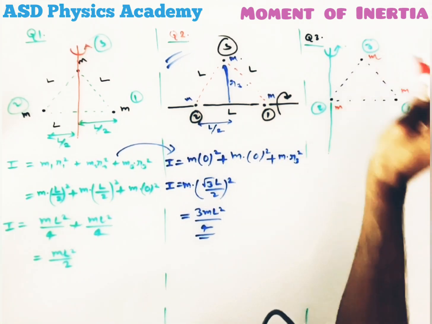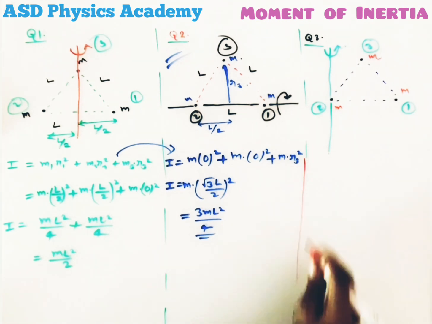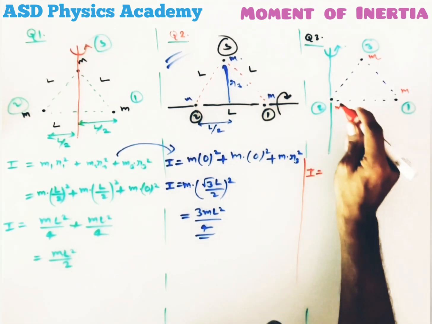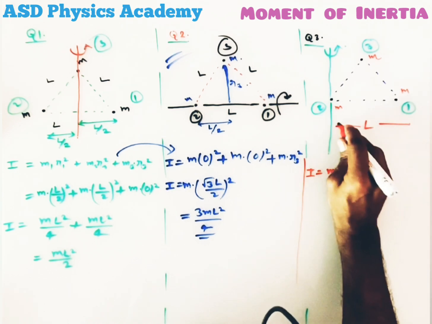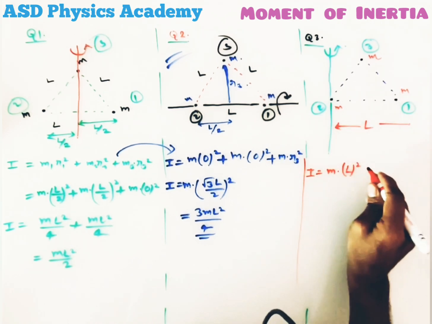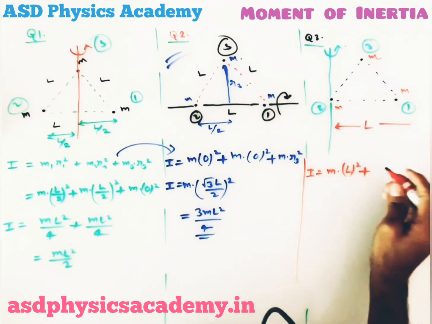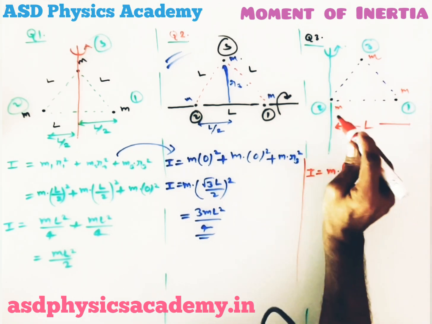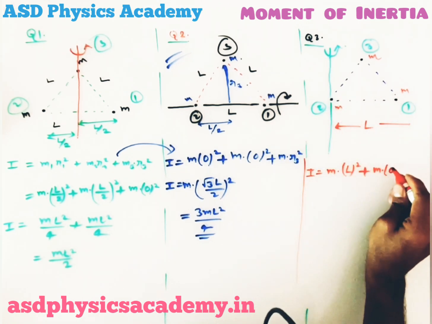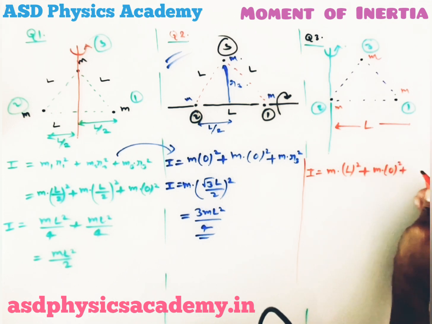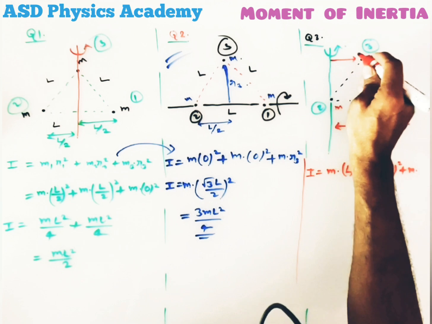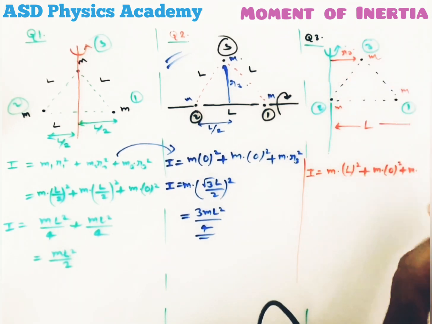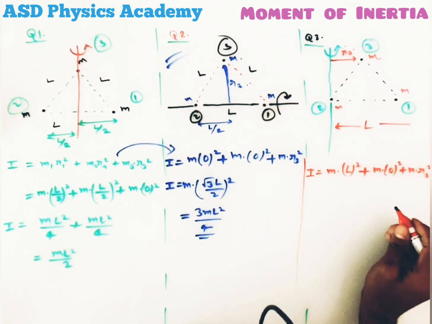Now again, for the first particle, it is m into its distance from the axis of rotation, L square, plus the second particle is situated at the axis of rotation itself. That means 0 square, plus m into this distance we require. Let's take this distance as r3 square.